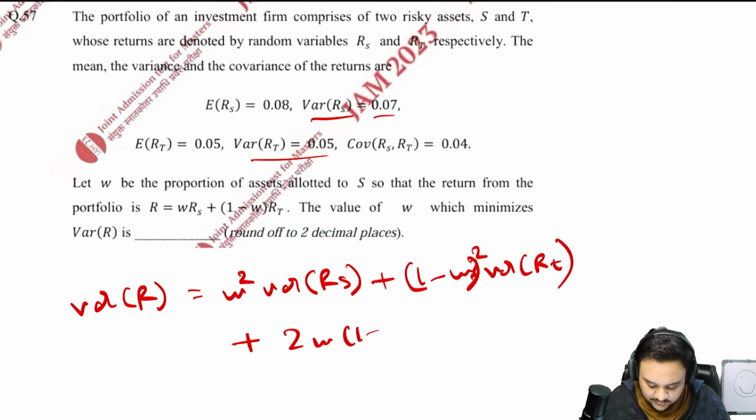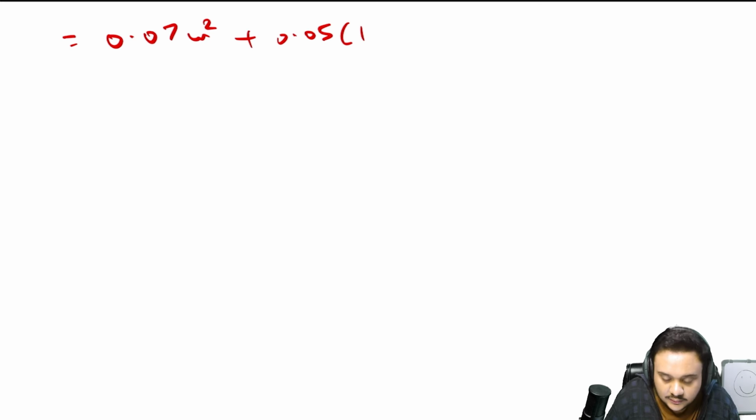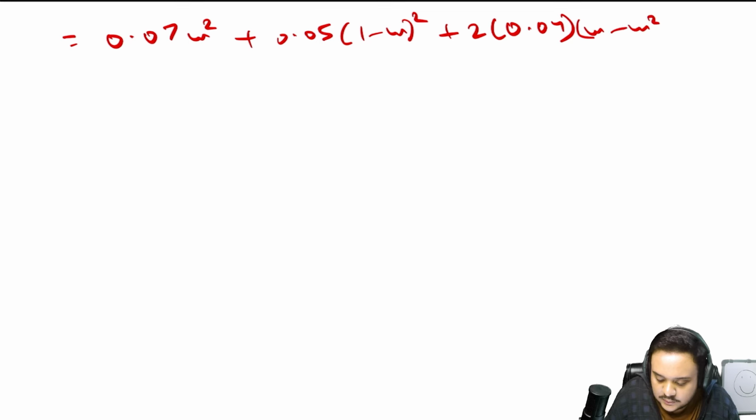W. What is B? 1 minus W. And multiplied by covariance of RS, RT. So just substitute in the values. Just substituting the values, you will get something like 0.07 W square plus 0.05 into 1 minus W whole square plus 2 into 0.04 multiplied by W minus W square.